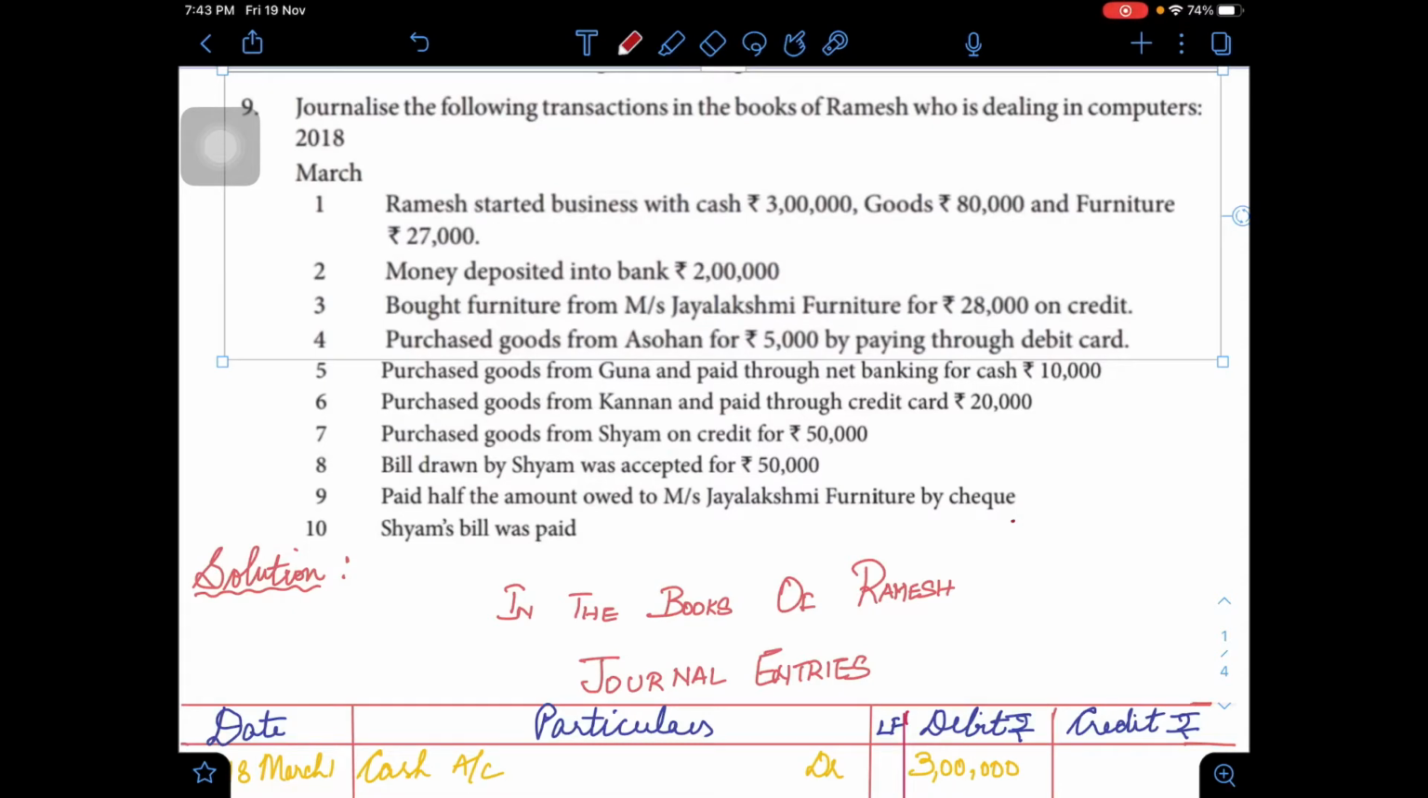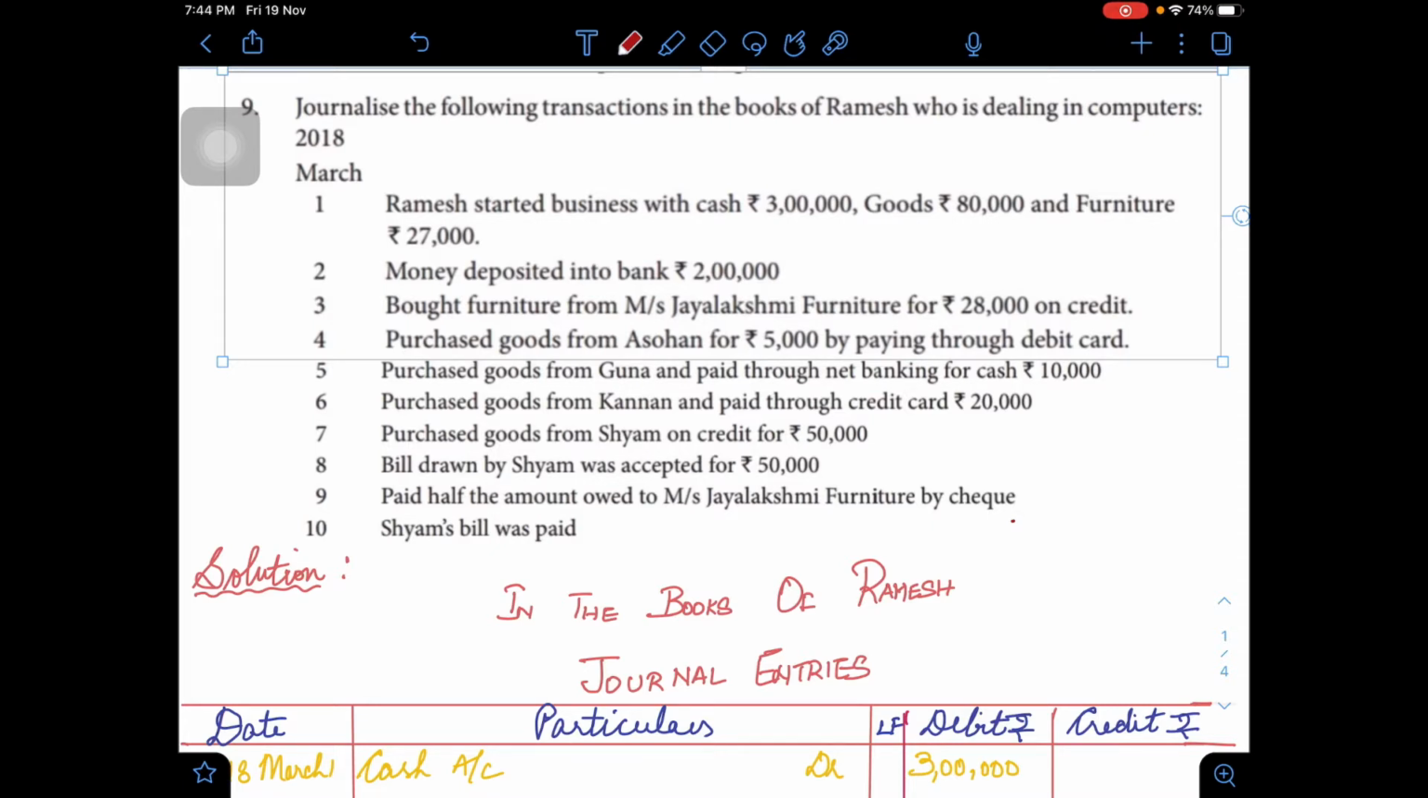Let us discuss now problem number 9 from the journal chapter. Journalize the following transactions in the books of Ramesh, who is dealing in computers. On 2018 March 1st, Ramesh started business with cash, goods as well as furniture. On 2nd, money is deposited into bank, rupees 2 lakhs.